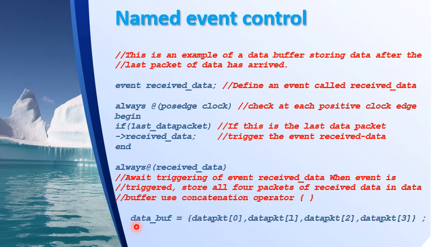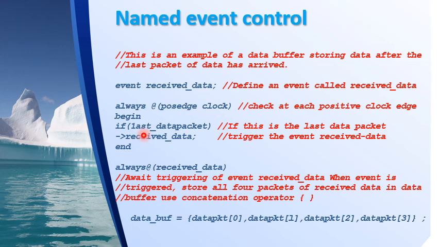That is some task to be done. So the point to be noted here is I am declaring an event called received data, and I am checking using a simple if statement whether the last data packet has arrived, and this is with reference to the clock. These sequential circuits will be functioning in synchronism with the clock. So that's why for the positive edge of the clock I am checking whether the last data packet has arrived.